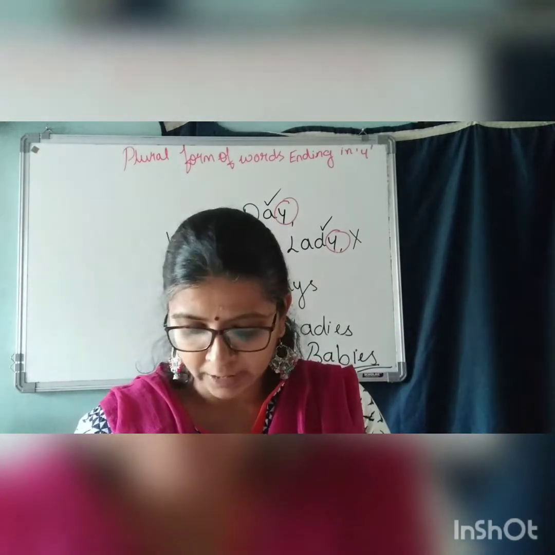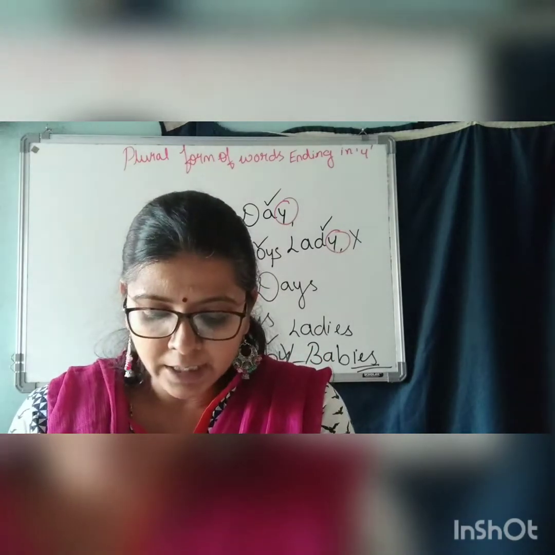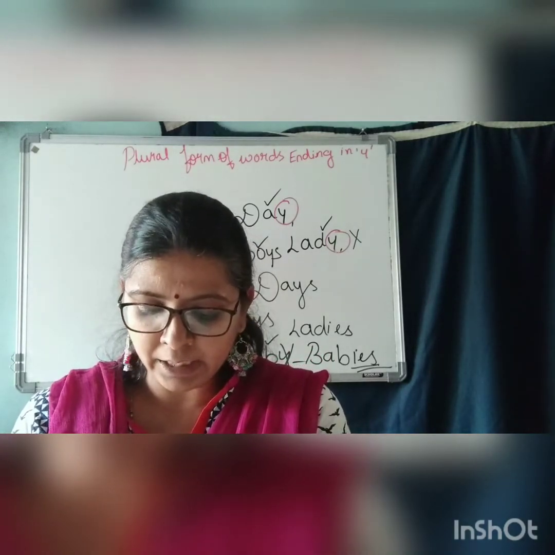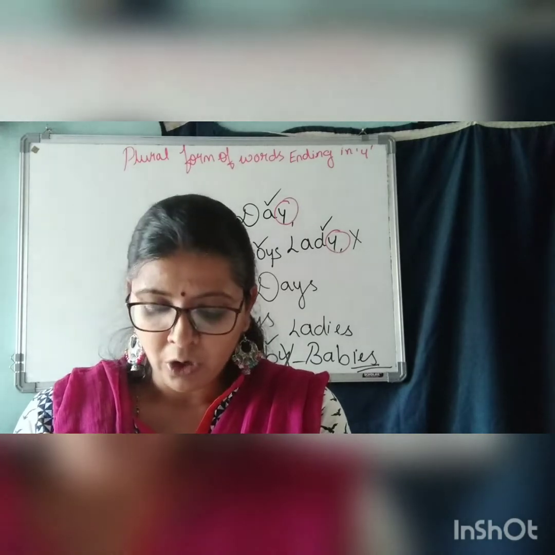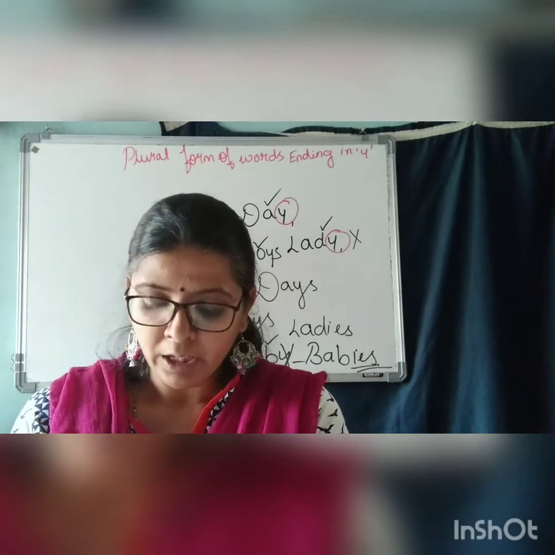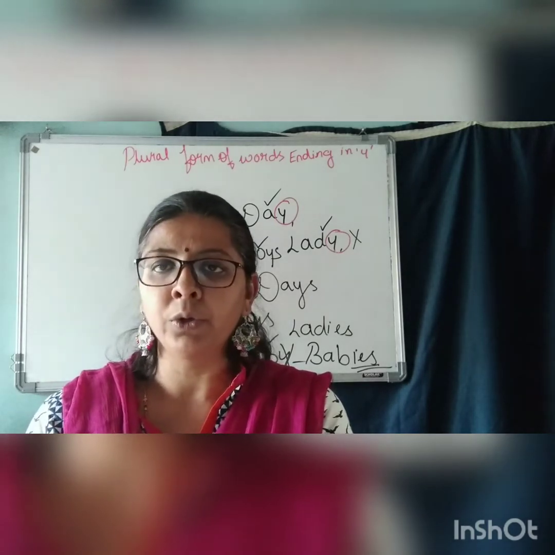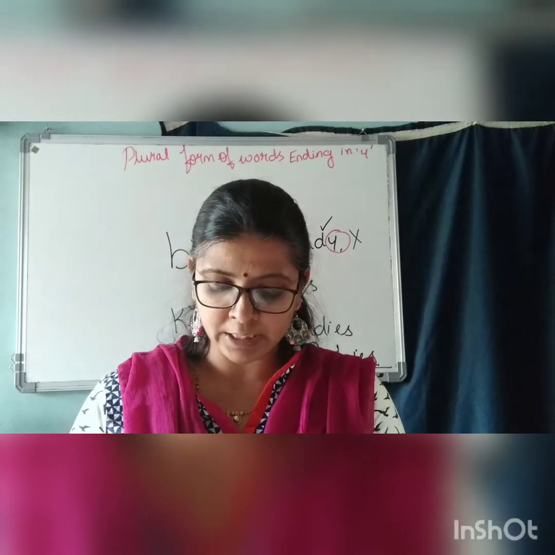So let us see page number 109. Identify if these words end in vowel plus Y or consonant plus Y. Then write the plural form. One has been done for you in the textbook.